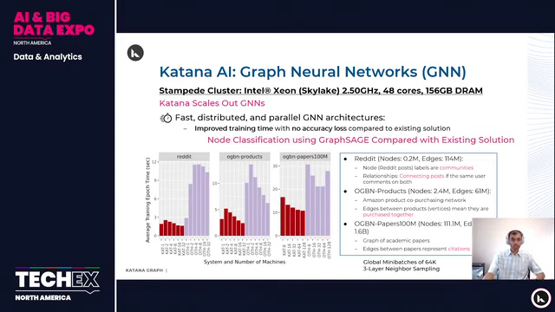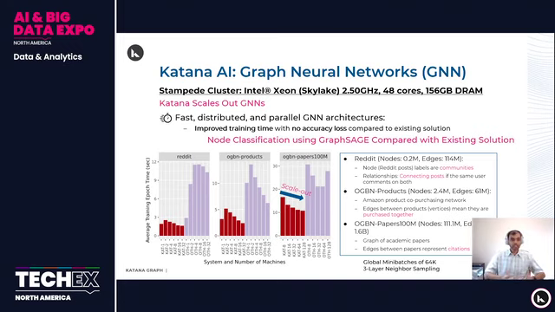The first thing to notice is that Katana Graph is much faster than the other system. Right? So it is clearly faster even if we were using the same hardware resources. The second thing to notice is that Katana scales well. The other system does not necessarily scale as we add more hardware resources to it. But with Katana, as we add more hardware resources to the system, the average training time for each epoch reduces. So Katana scales out graph neural networks. It is a fast, distributed and parallel execution of GNN architectures.